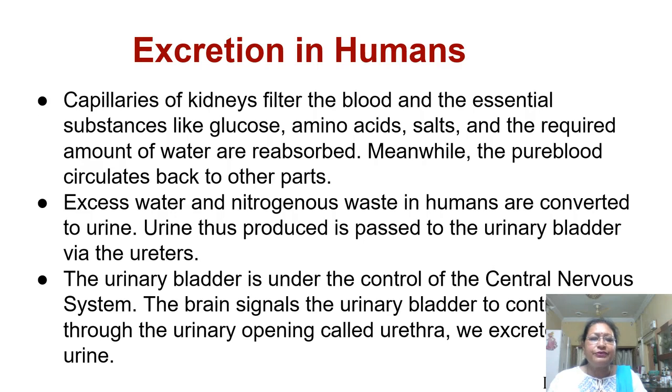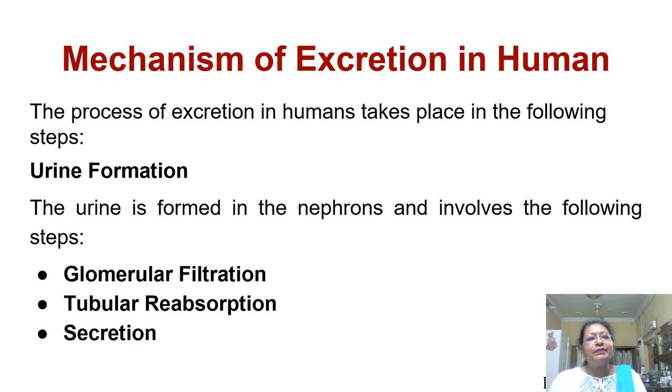Excess water and nitrogenous waste in humans are converted to urine. The urine thus produced passes to the urinary bladder via the ureters. The urinary bladder is under the control of the central nervous system. The brain signals the urinary bladder to contract, and through the urinary opening called urethra, we excrete the urine out of the body. The process of excretion in humans takes place in the following steps.